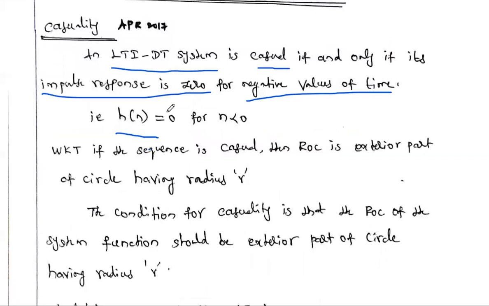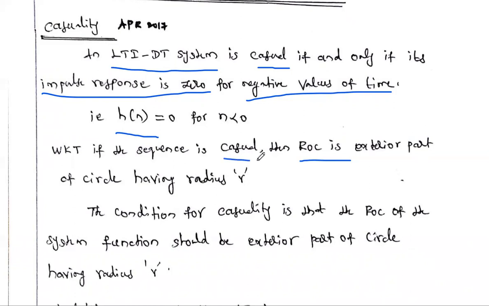We may also check whether the system is causal or not using the ROC. In the fourth unit, in the Z transform, we discussed the region of convergence. For each problem we solved, we found the ROC. So for a system function, that is the system transfer function, if you draw the ROC and the ROC is the exterior part of a circle having some radius r, then the particular system is said to be causal.